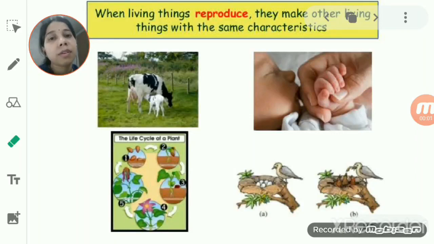Hello students. So yesterday we studied the other characteristics of living things. We studied how living things respond to a stimulus. If any change occurs around them, they respond to it. That change is considered a stimulus, and the response shown by the living thing is the response. So we see how plants respond to touch, to light, to water, and the same goes for living organisms.